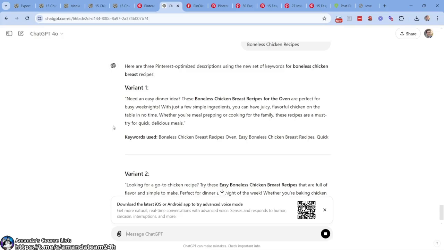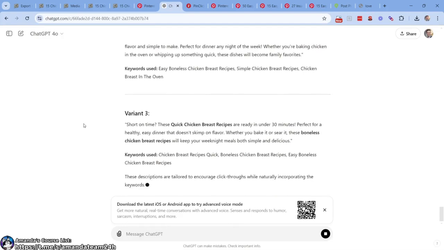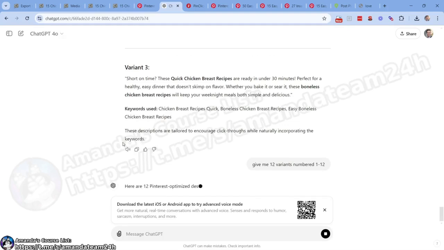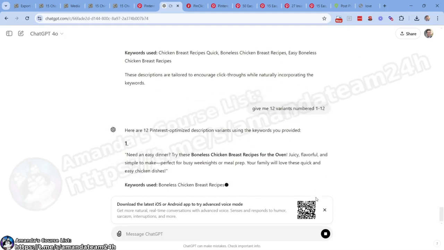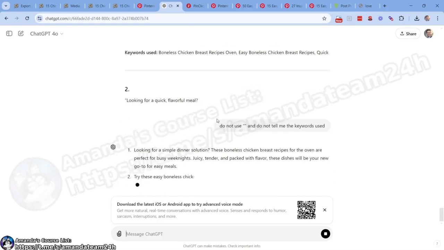Well, because we already had ChatGPT lined up, it knows what we want to do, right? It knows exactly what we want to do. So what I'm going to ask is, give me 12 variants numbered 1 through 12. So let's see if this works, right? We have to stop it, unfortunately. All right, do not use this, and do not tell me the keywords used. Right, there we go.